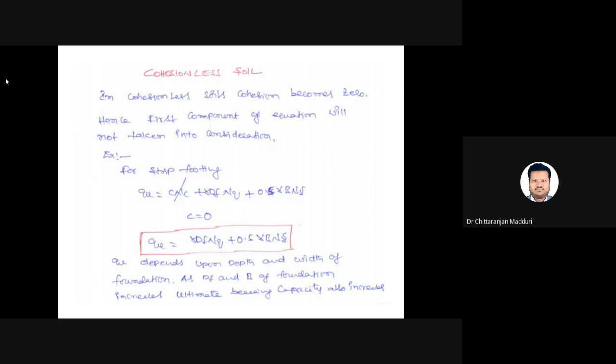As the depth and width of the foundation increase, the ultimate bearing capacity also increases. You can see in the equation we have a depth component Df and also a width component B. So as Df and B both increase, the ultimate bearing capacity also increases. That's why, if the bearing capacity is less, we need to increase the width of the foundation and also the depth of the foundation.